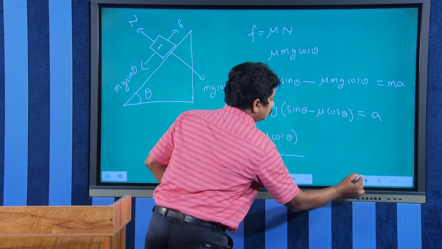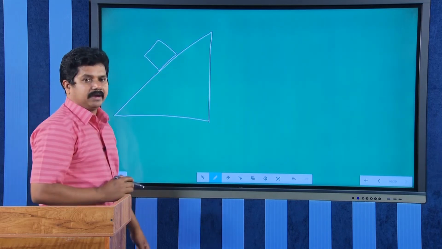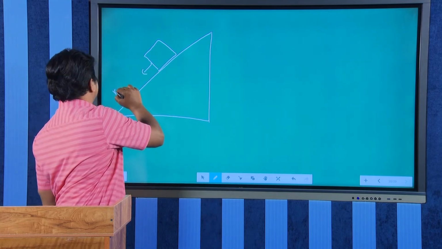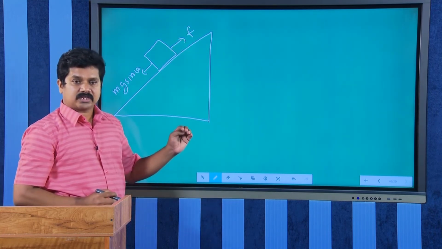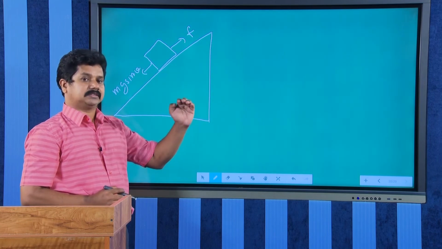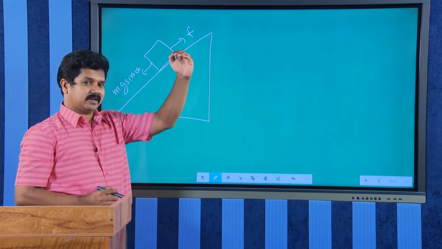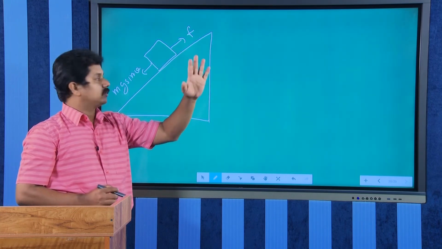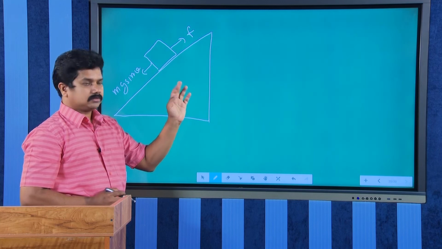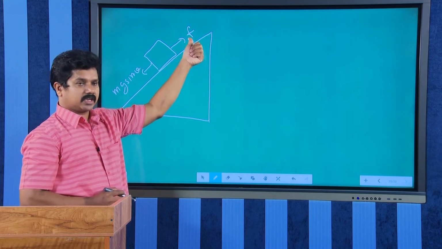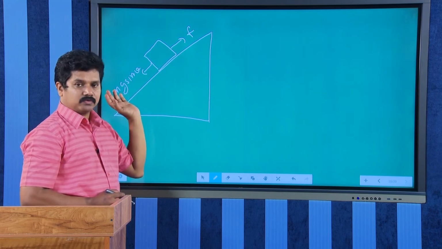See, the block is placed on the plane, definitely mg sin theta will be acting and friction will be there, and we know friction is not a constant quantity. Static friction is self adjusting, so it will increase up to a limiting value. Once the motion starts it will be constant, but up to that it will vary, right. So if the upward friction is sufficient to block the downward mg sin theta, what will happen? The block will not move.